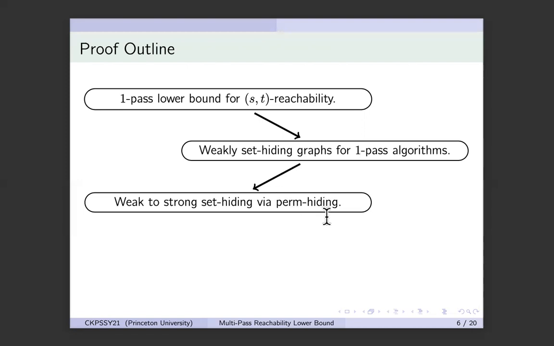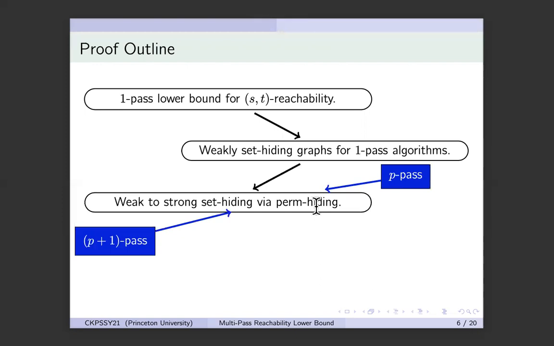The reason this is not trivial is because the number of passes is different. What I shall assume is that there are graphs that are permutation hiding for p-pass algorithms, and I shall use them to construct graphs that are set hiding for p+1 pass algorithms. And because I add an extra pass, these two objects become incomparable and this step becomes non-trivial.